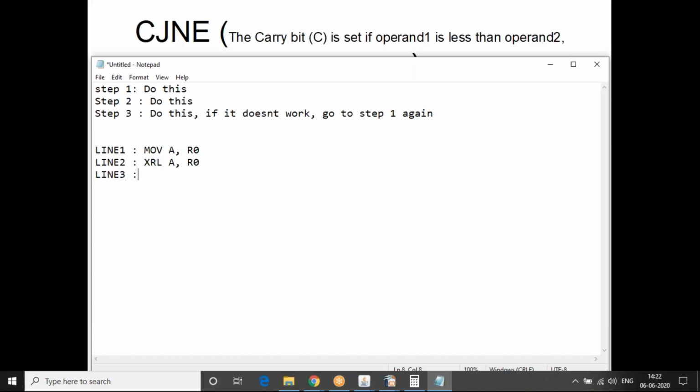Line 3, compare and jump if not equal, line 1. So you get a number and move that to R naught, move whatever is in R naught to A, and then you XOR A with R naught, and then you compare and jump if not equal. It will go to this line.